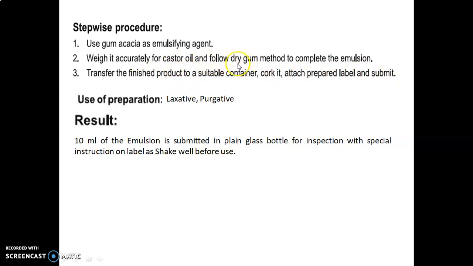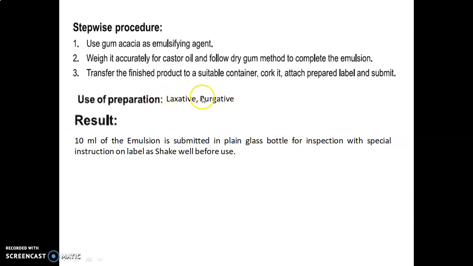As we are going to use the dry gum method, first of all we will take the acacia and emulsify it by adding the oil. Castor oil is mixed with acacia and after that the water is added. So gum mucilage is first formed with the oil phase and then the water is added. That's why it is known as the dry gum method.